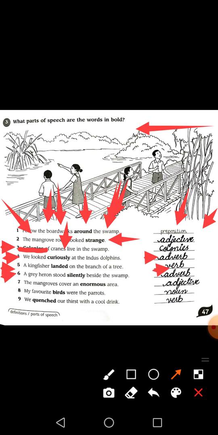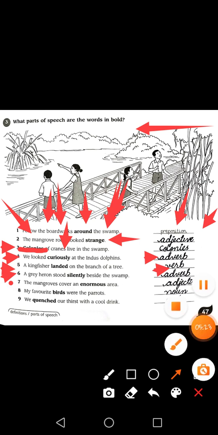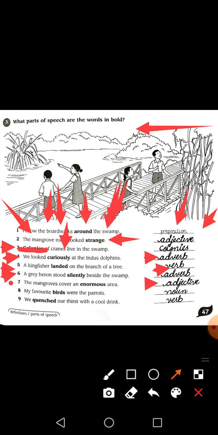Number 6: a grey heron stood silently beside the swamp. The same thing which I have told you right now, that the words which end in ly are mostly adverbs. So here silently is the adverb. Number 7: the mangroves cover an enormous area. Enormous means huge. So here again the word enormous is giving a quality to the area which is covered by the mangroves. So here enormous is an adjective.